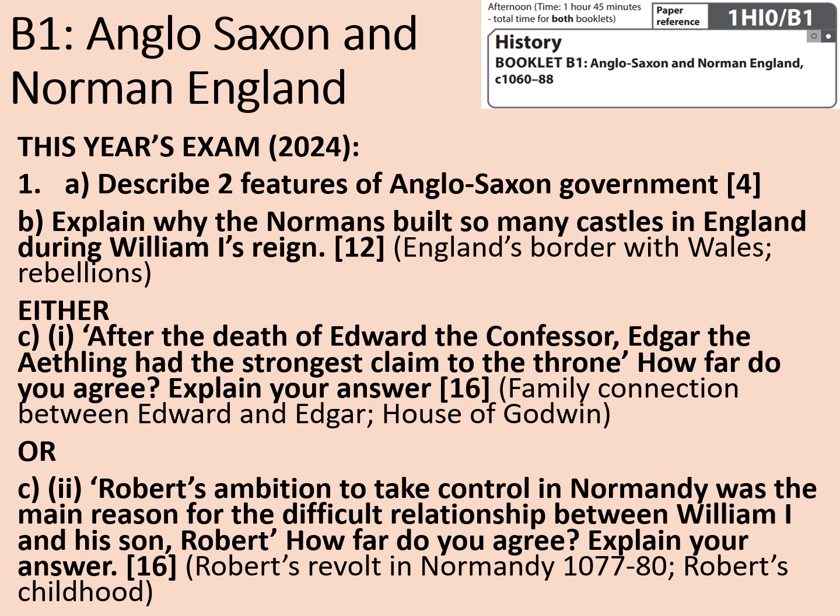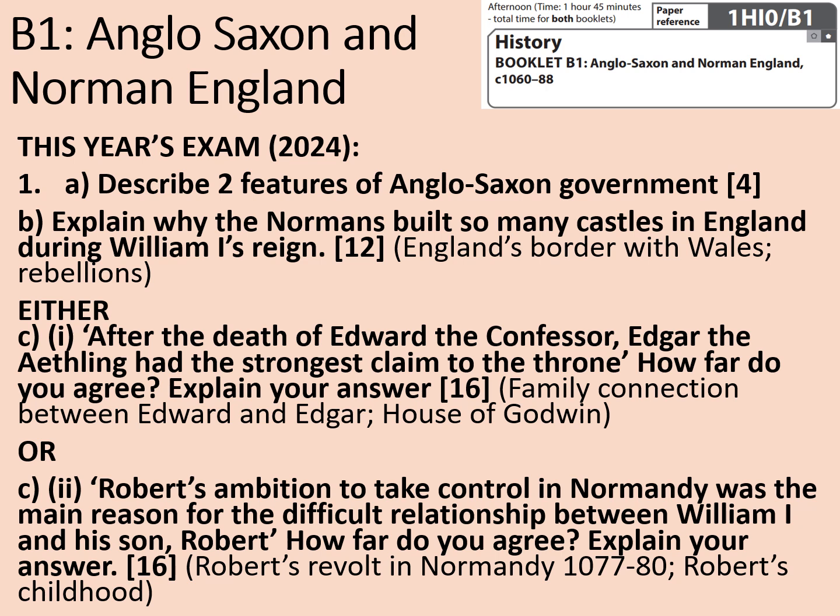In terms of the other two questions, I felt that question C1 was a slightly easier of the two. Most students have got a pretty good understanding of the different factors affecting the succession crisis, so they could probably compare the strength of Edgar the Atheling's claim to some of the others like Harold Godwinson, Harold Hardrada and William of Normandy. So looking at that, you could say whether or not you agreed that Edgar had the strongest claim. Robert's ambition one, I felt this one was a little bit more tricky. It might have even been easier if they'd actually called him Robert Curthose, which is how most of my students remember him, to be more distinctive.